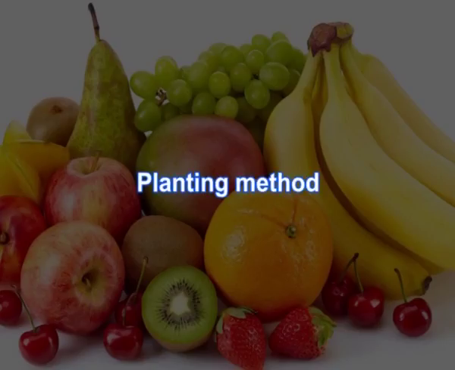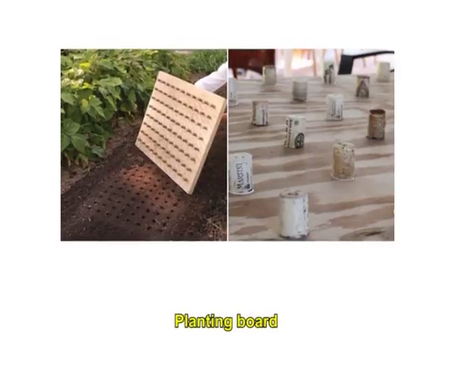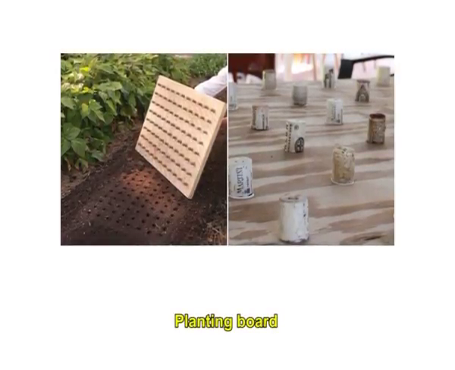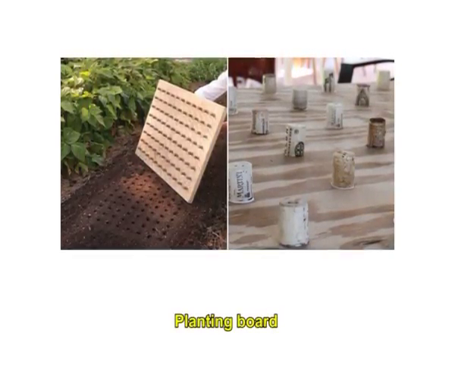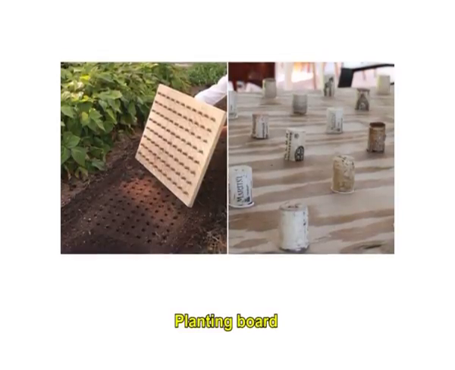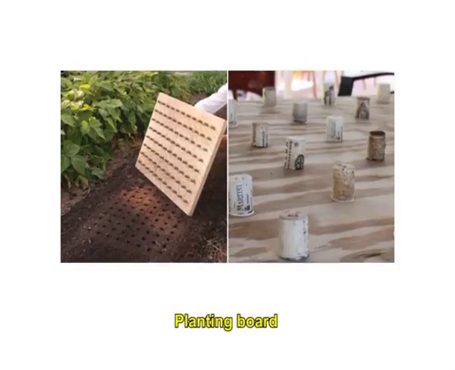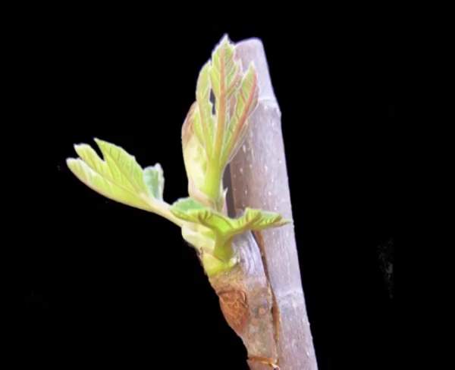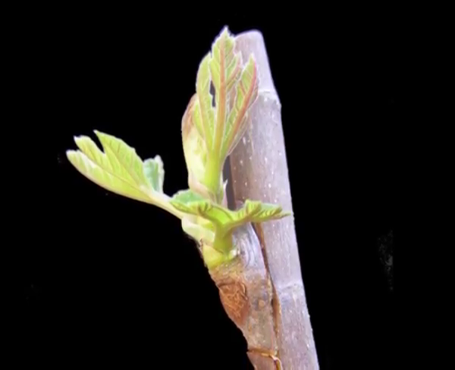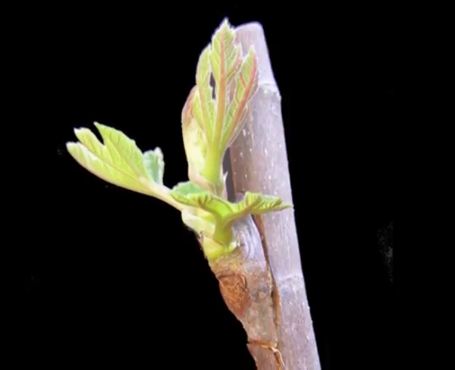Regarding the planting method, a planting board should be used at the time of setting the plants so that they are in a perfect line. These plants should be set in the soil at the same level as it was in the nursery. The bud or the graft joint should not be covered with the soil.